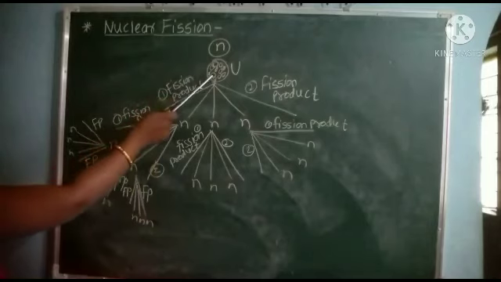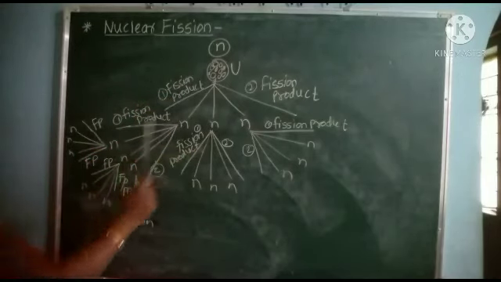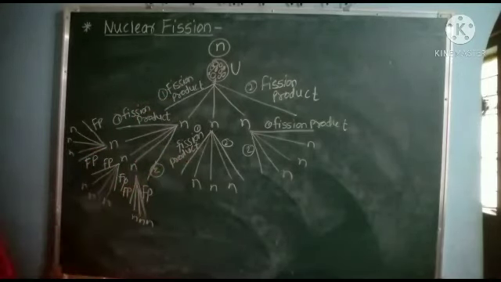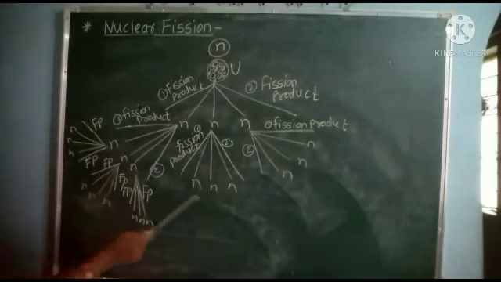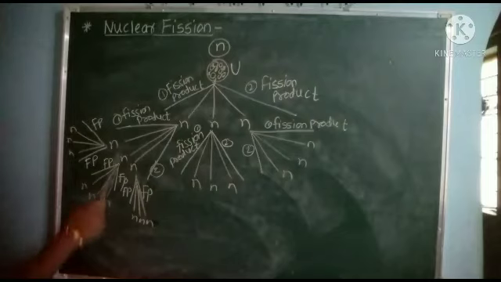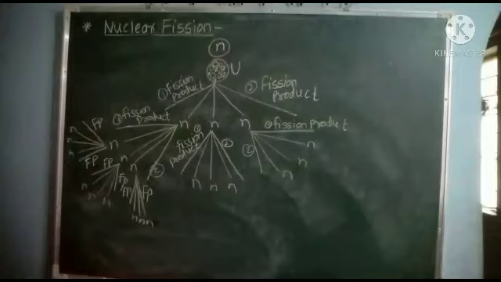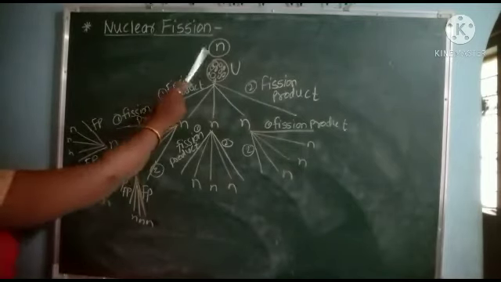One neutron on uranium produces 3 neutrons. Again those 3 neutrons produce 3 neutrons each, plus fission products, so a total of 9 neutrons. Again 9 neutrons will form 27 neutrons. That is a chain reaction of nuclear fission. The process continues indefinitely, leading to a chain reaction which continues even after removal of the bombarding neutron.